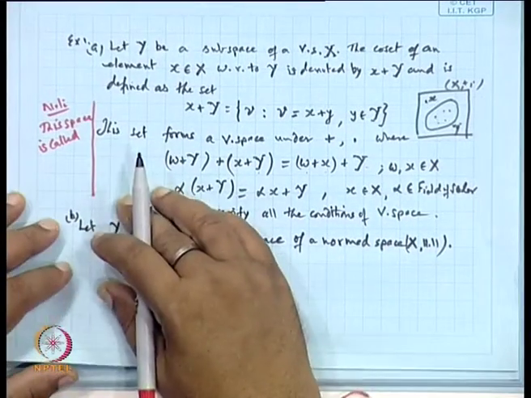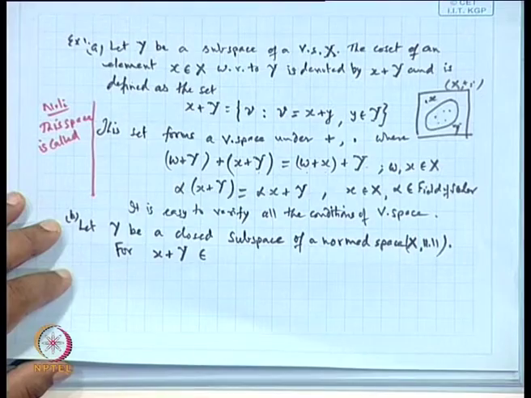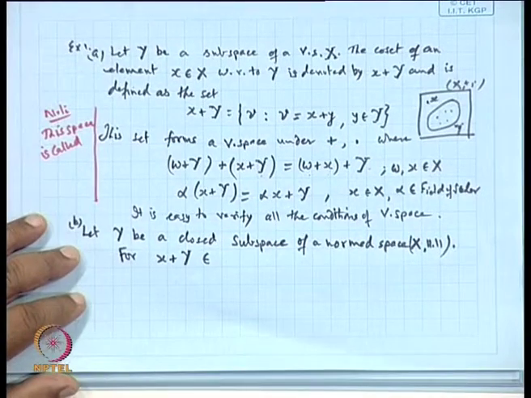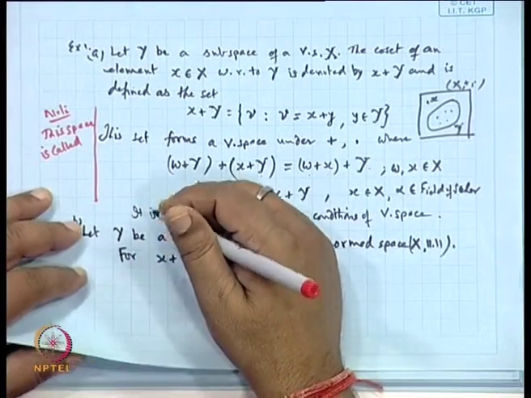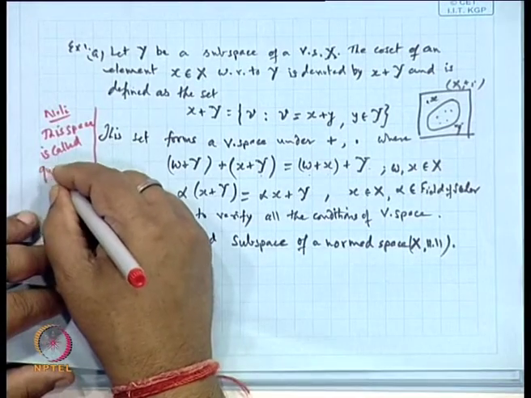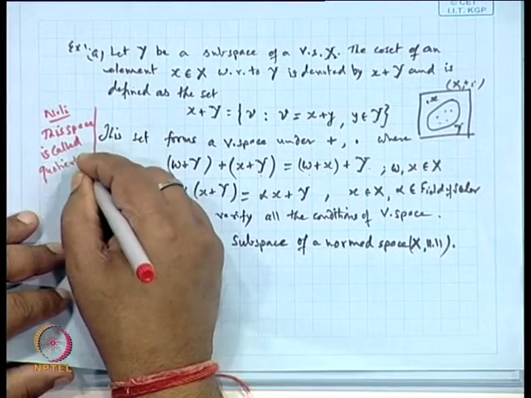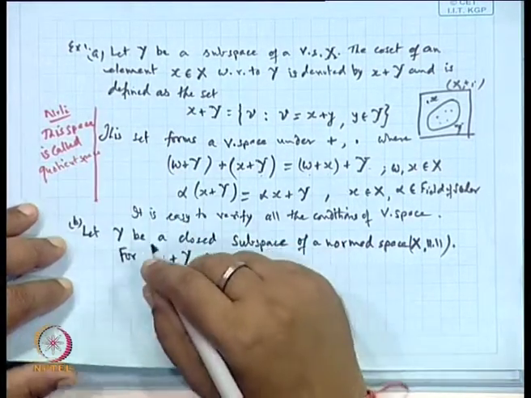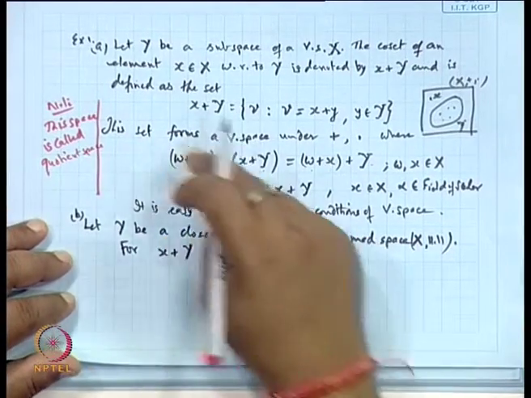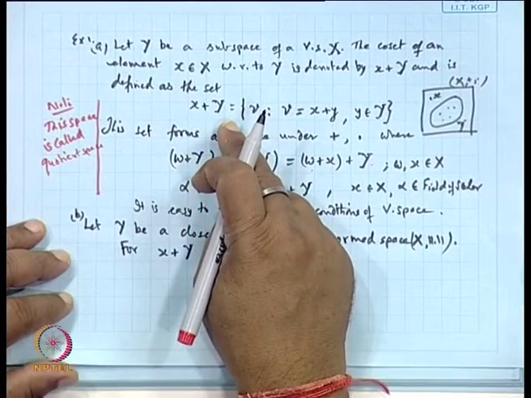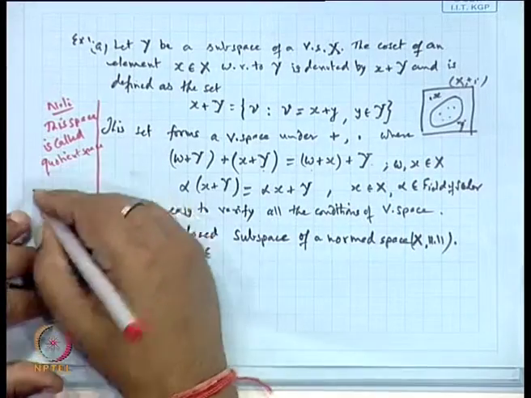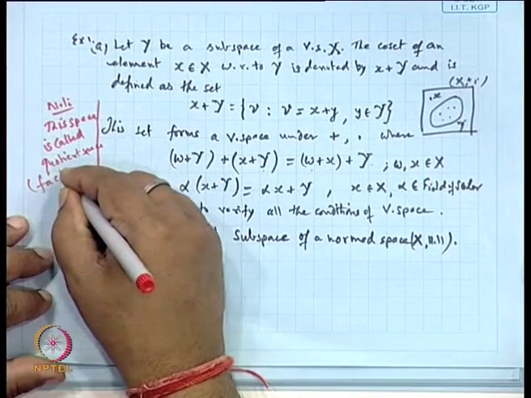Now, this space is particularly called the quotient space. This vector space x plus Y, the factor space which you are talking about.